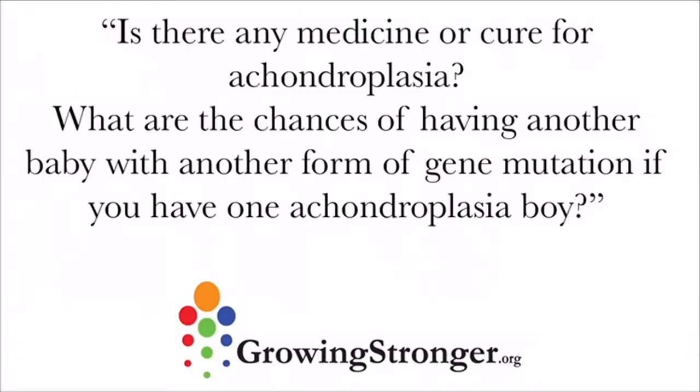Is there any medicine or cure for achondroplasia? What are the chances of having another baby with another form of gene mutation if you have one achondroplasia boy? So the first question, again, relates to, I assume, the BMN 111, which I think has been answered. There is no cure for really any genetic condition, but there are many different ways which we can manage and treat those patients.